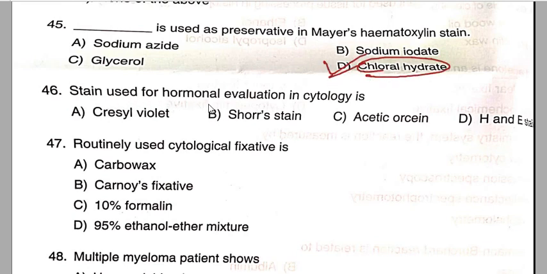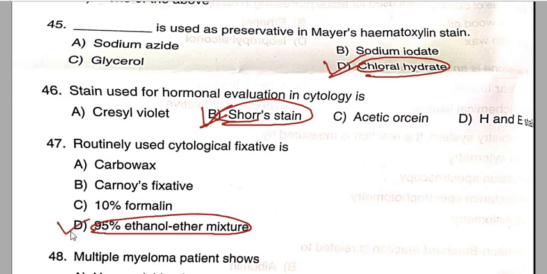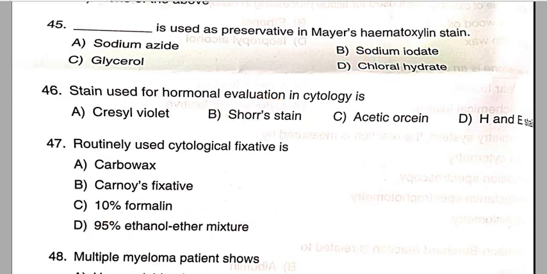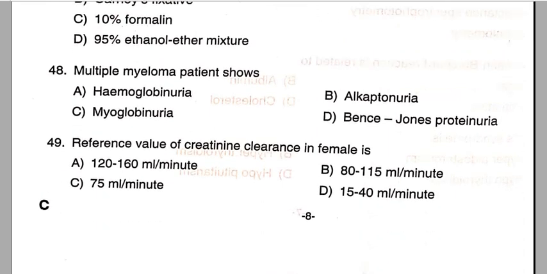The stain used for hormonal evaluation in cytology is Shorr stain, option B is the correct answer. Routinely used cytological fixative is a 95% ethanol-ether mixture, option D is the correct answer for this question. Next we will move to question number 46.